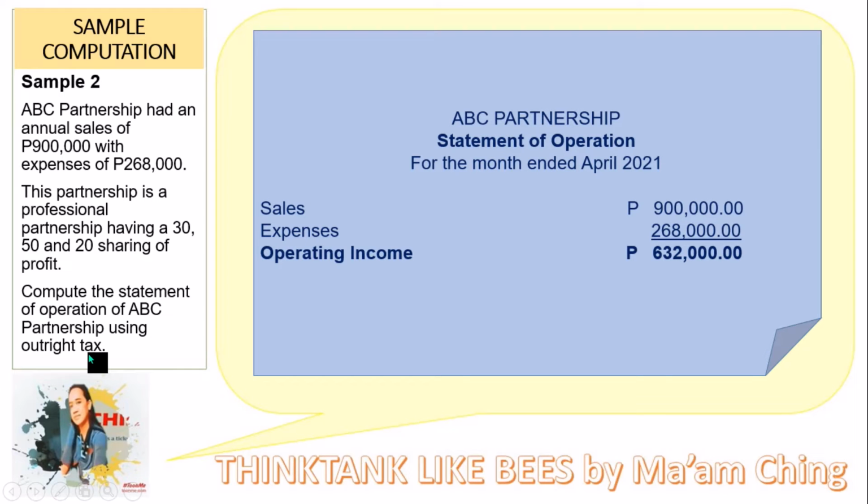So here it goes. First thing that we are going to do is to get the statement of operation. So we have the sales of 900,000 minus the expenses of 268,000.